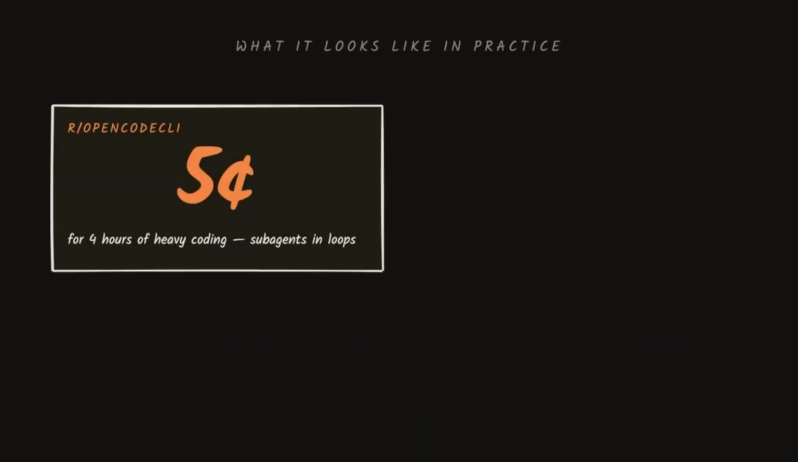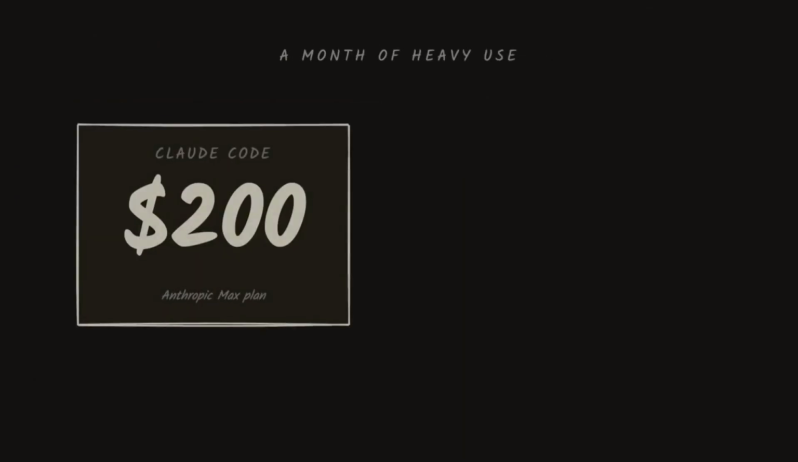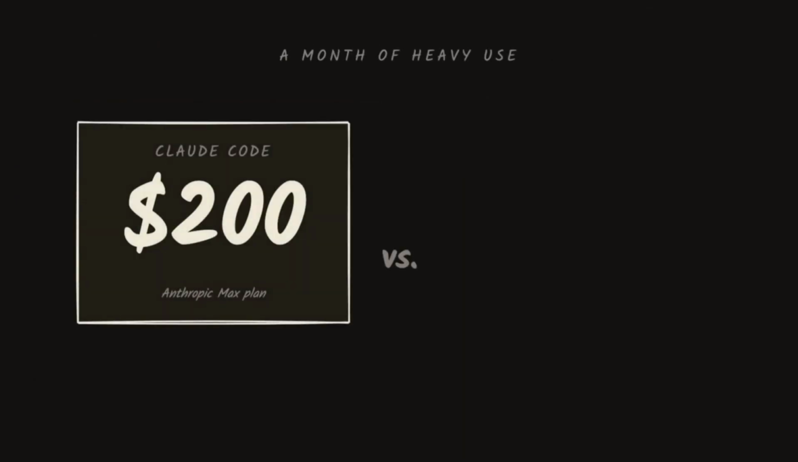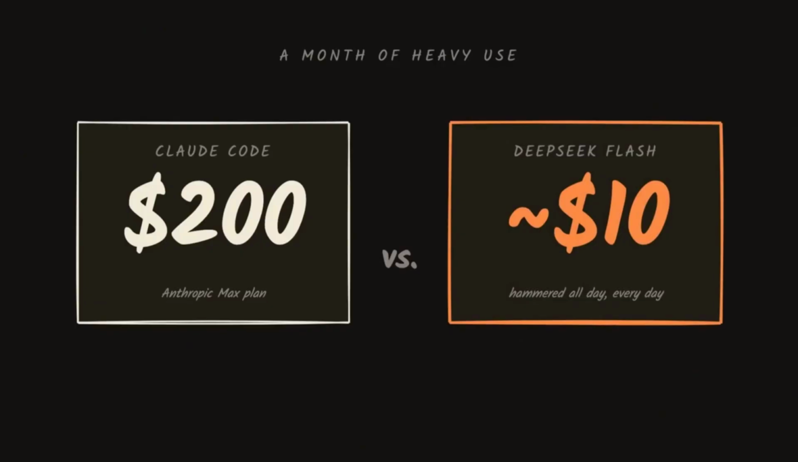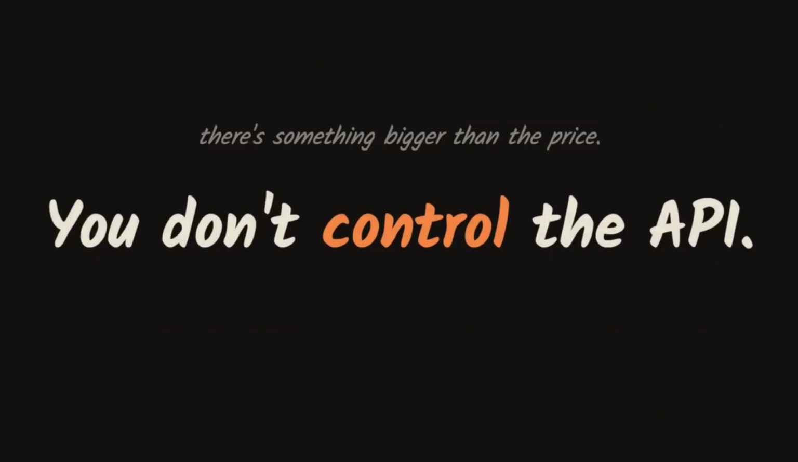What that looks like in real life. People on Reddit say they spent 5 cents on 4 hours of heavy coding with subagents. In loops, someone used Flash for everything for a week. And for less than $1 a month. With a Claude Code subscription, you get access to Anthropic's coding tool, whereas the top tier is $200 a month. You could use Flash nonstop all day, every day, and your monthly bill might still only be $10.